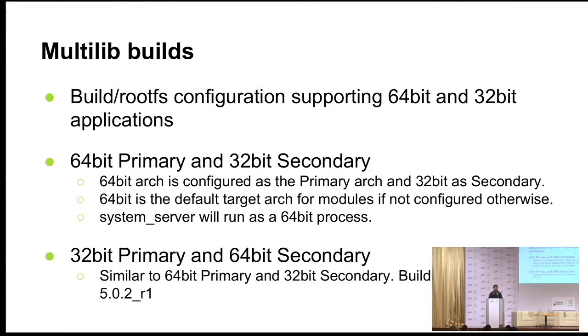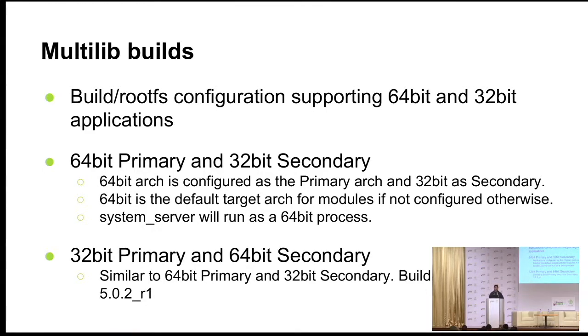Next, we have our multi-lib build. Multi-lib build is the main topic of my talk here. It's a build configuration where you support both 64-bit applications as well as 32-bit applications. As I said earlier, there are two configurations which you can use here. You can make your 64-bit architecture your primary architecture and 32-bit your secondary architecture. And the second one is 32-bit primary and 64-bit secondary.